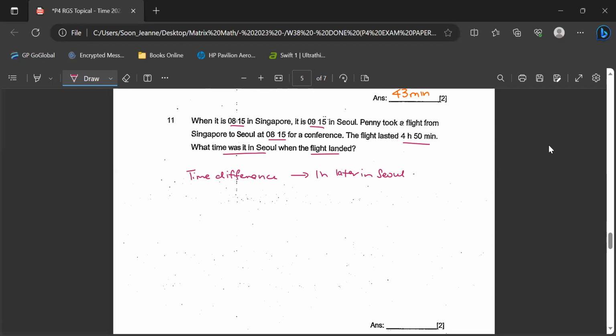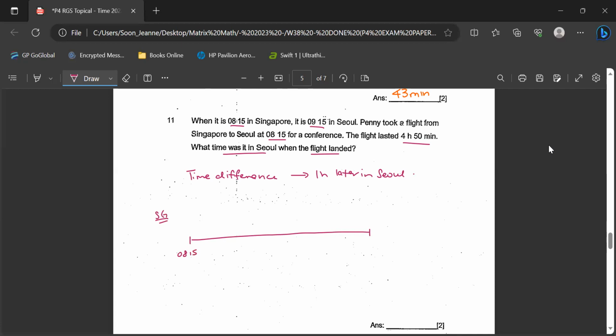So we calculate. The flight lasted for this duration, 4 hours 50. So we calculate the time she's going to arrive in Seoul. SG timing, okay. So 0815, this is SG timing.